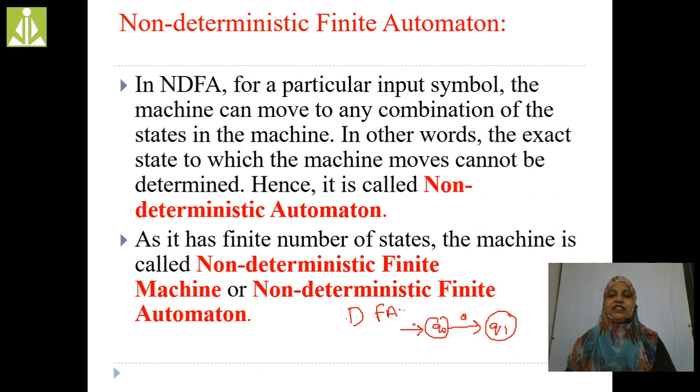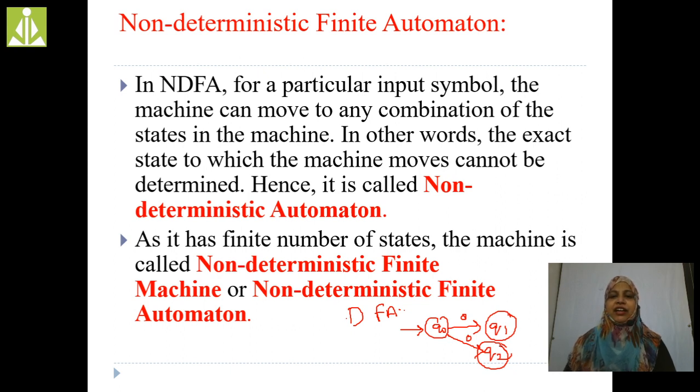Whereas in case of NDFA, non-deterministic finite automata, if we apply a single input on any state, we are going to get a combination of states, or multiple states. In the same example, while I apply 0 input on the Q naught state, I may get Q1 and Q2, two states. Here, single input, but multiple outputs. So this is the NDFA.